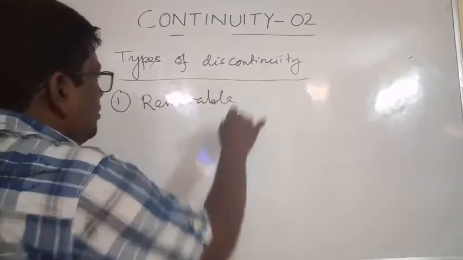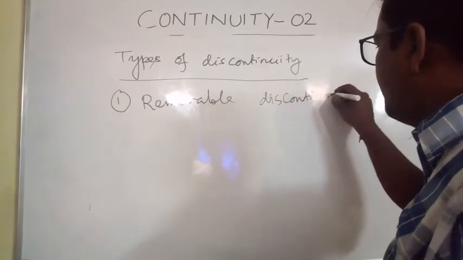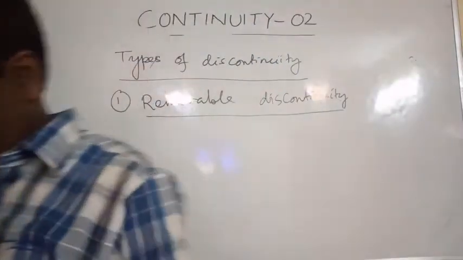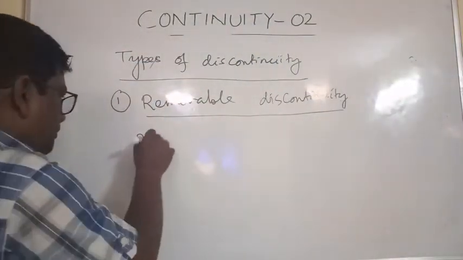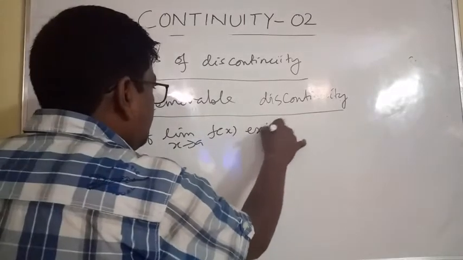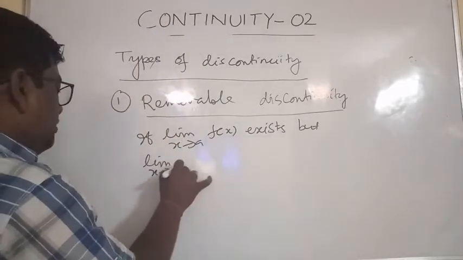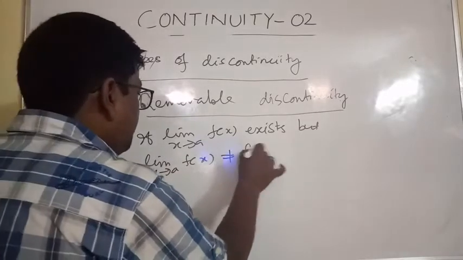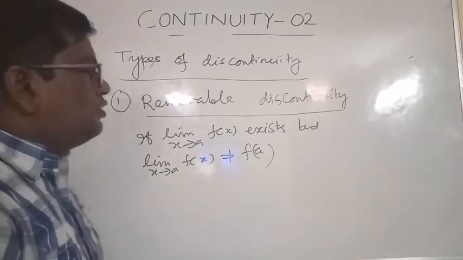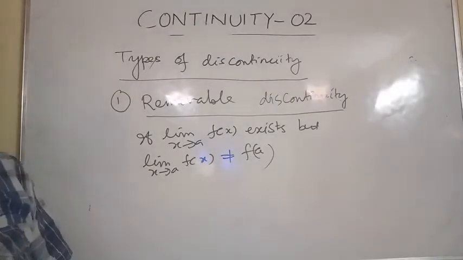removable discontinuity. Right? Removable discontinuity: if limit x tends to a of f of x exists, but limit x tends to a of f of x is not equal to f of a, then it is called a removable discontinuity. Right? Then discontinuity of the first kind.